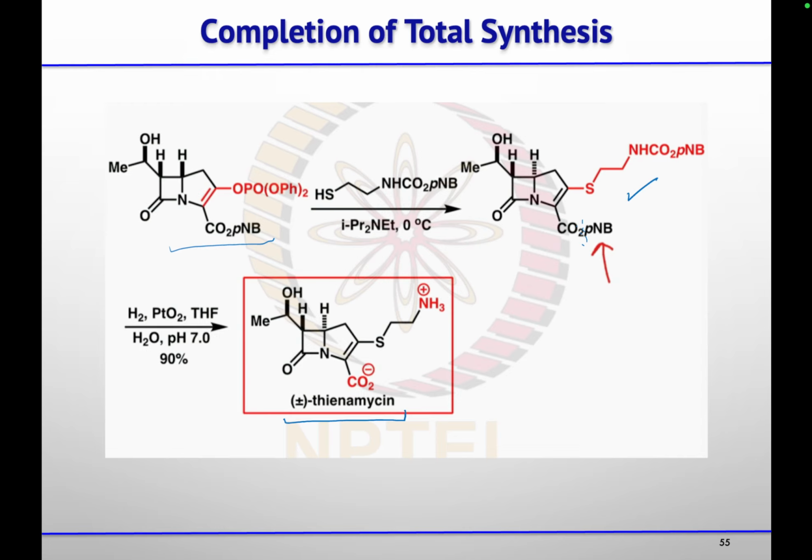So in this way they can prepare this racemic thienamycin on a large scale. Clear? Any doubt in any reaction?